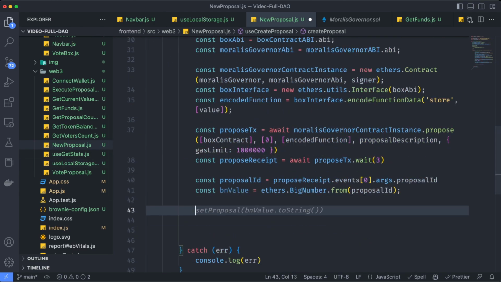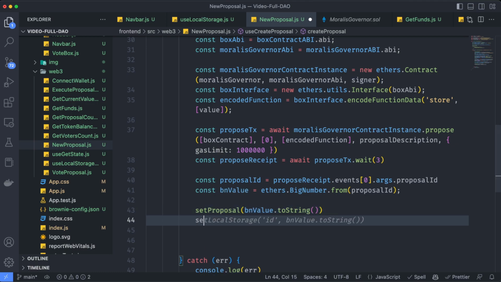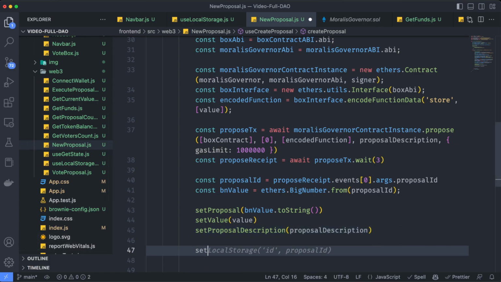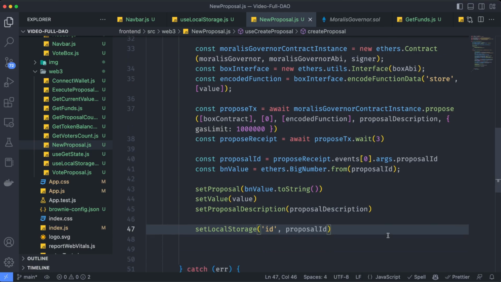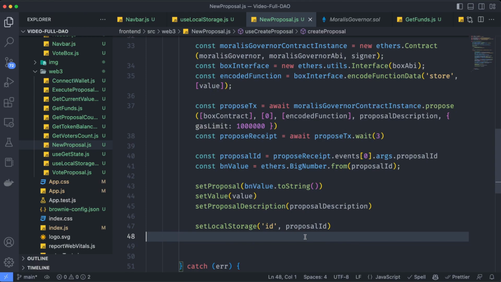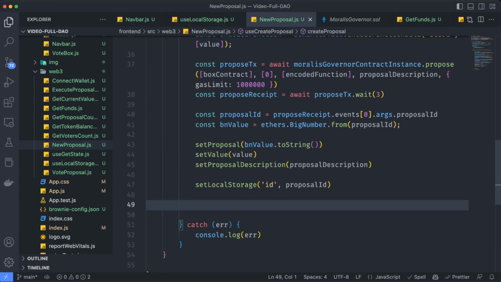So let's say setProposal to that value, set the value we want to store to the value, set the proposal description to the proposal description. And now let's use that setLocalStorage to store the ID. And as simple as that, we have all the script we need to send over that proposed transaction.